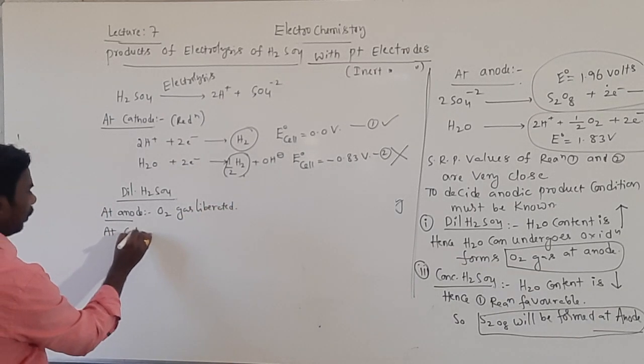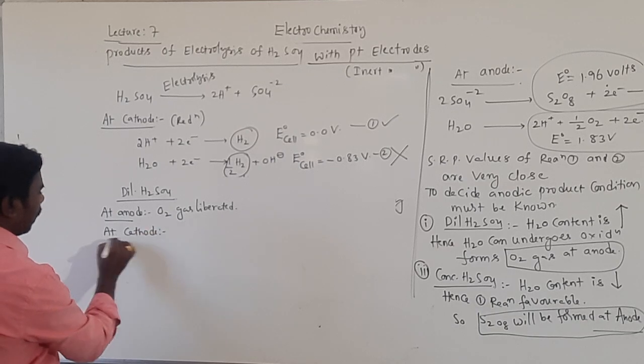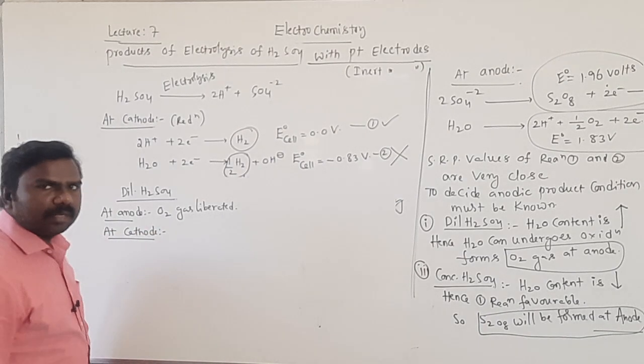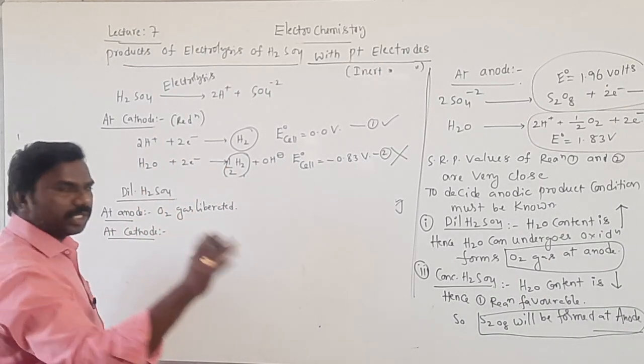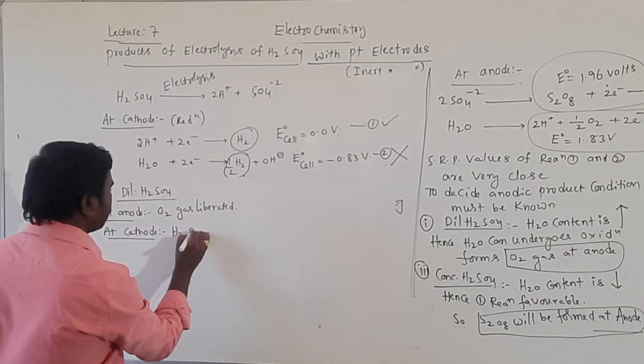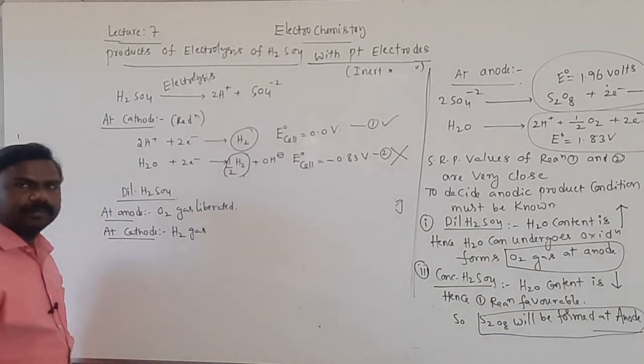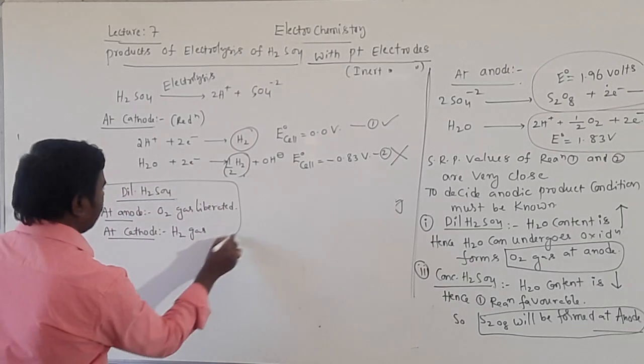At the cathode, what is the gas liberated, students? At the cathode, hydrogen gas is formed, no change. Hydrogen gas formed. This is for dilute H2SO4.